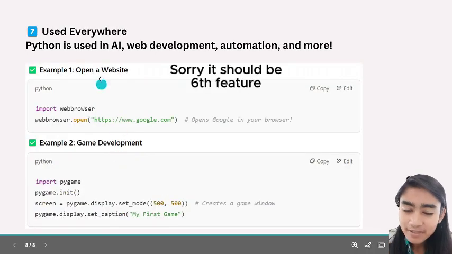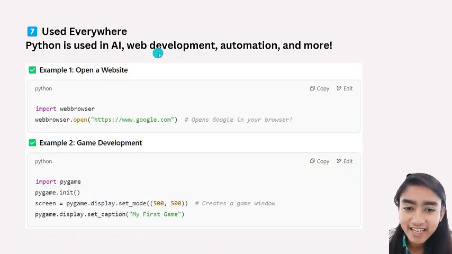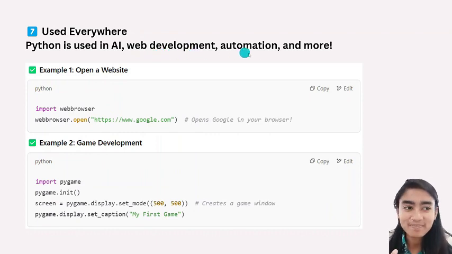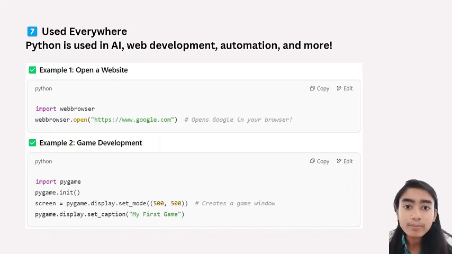The seventh feature is that Python is used everywhere, means everywhere. I have given examples of AI, meaning artificial intelligence, web development, automation and other things. See, in biology it is also used as Biopython, and in physics it is also used in computational physics.